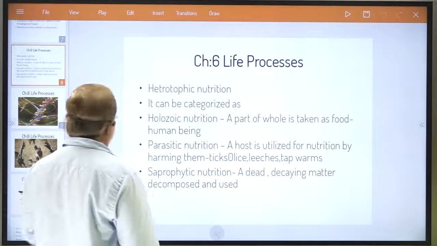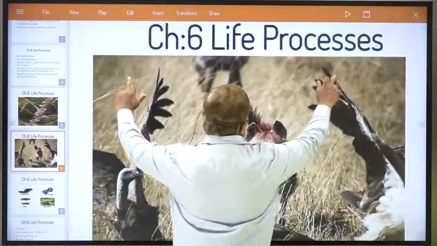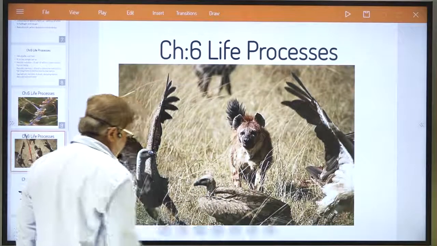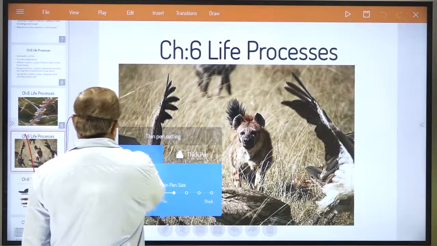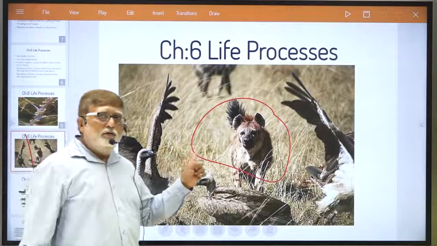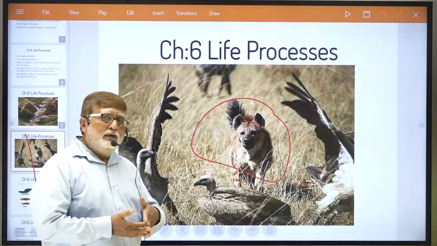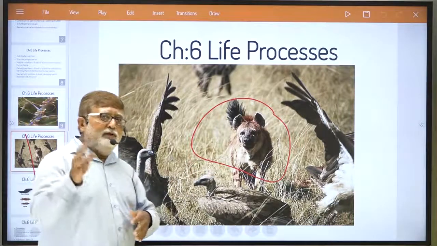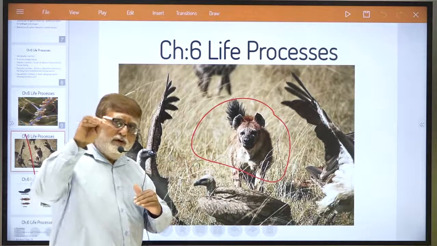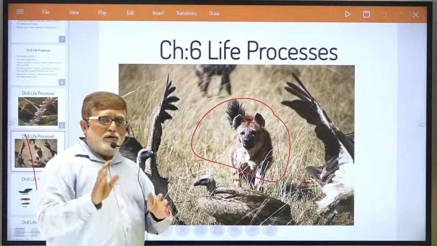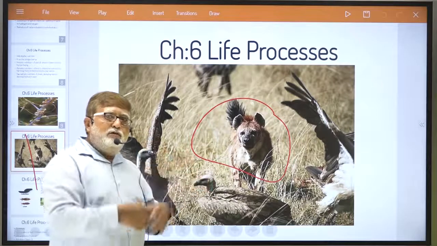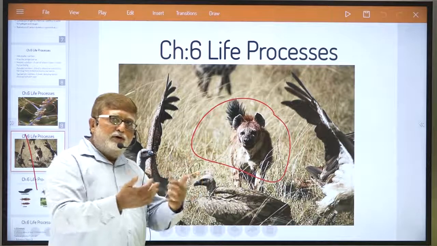Suppose I want to show you something. Are you able to identify this animal I have shown here? Which animal is it? This animal is also called, dear students, a scavenger. This is the hyena. In Gujarati we call it jharak. It always feeds on dead bodies. They do not hunt any animal. They just eat the dead bodies of living organisms and derive their nutrition.